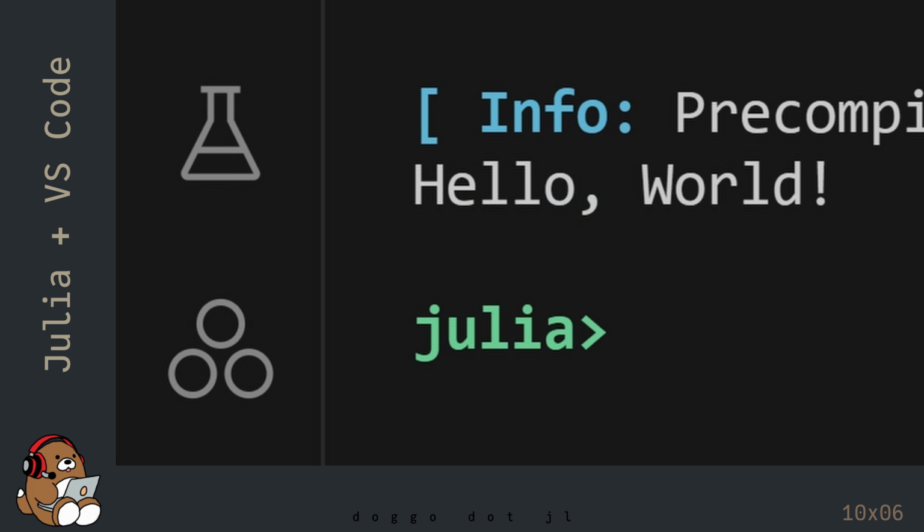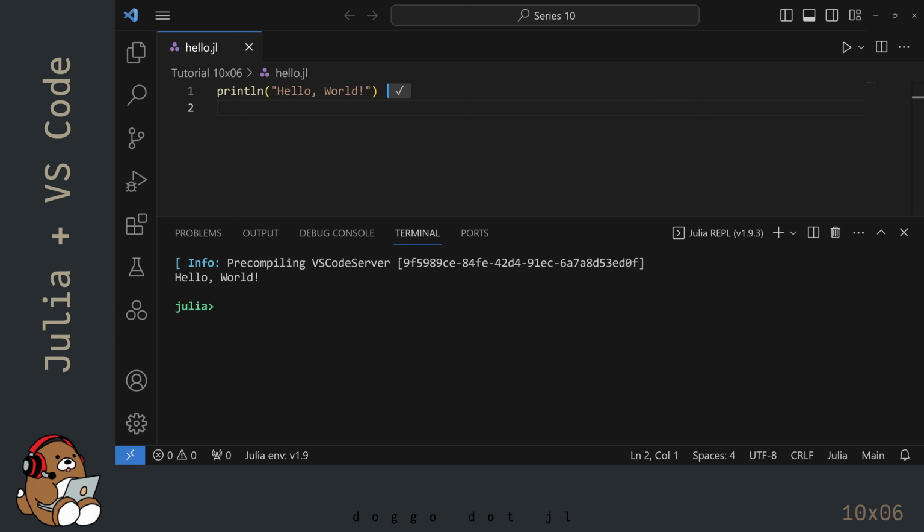If you see Hello World, then congratulations! You have successfully used Julia in VS Code. In addition, you have successfully created and saved your first .jl file. For the rest of this tutorial series, you will use VS Code along with the Julia extension as your primary programming environment.